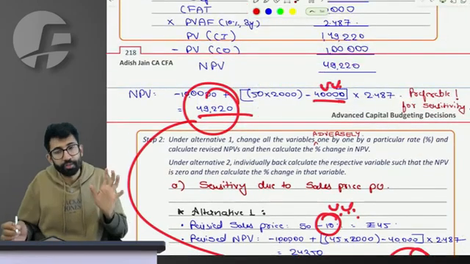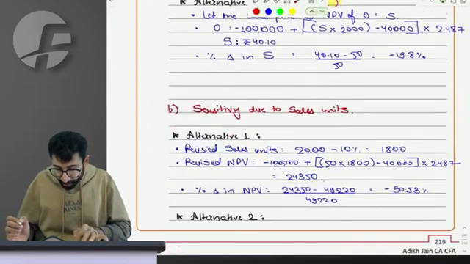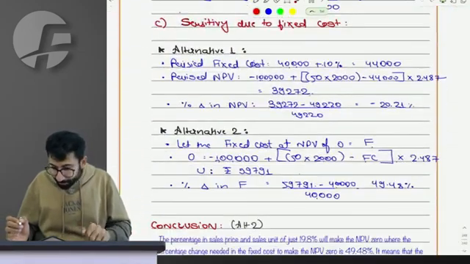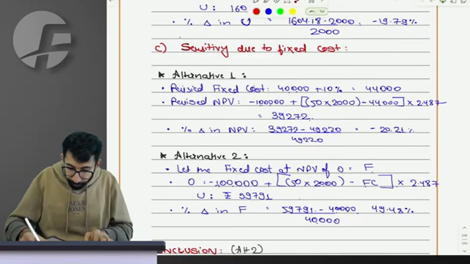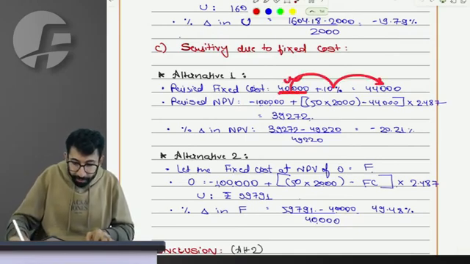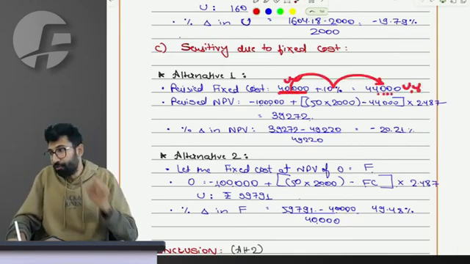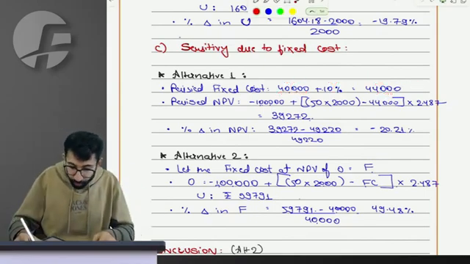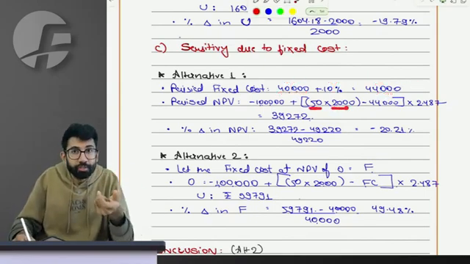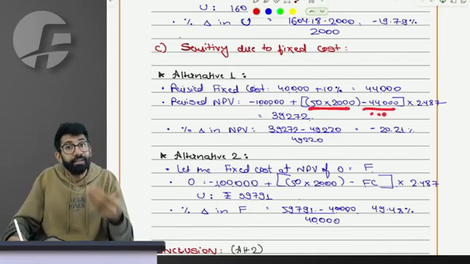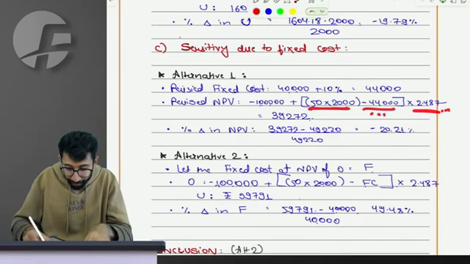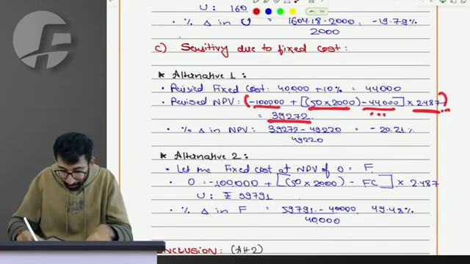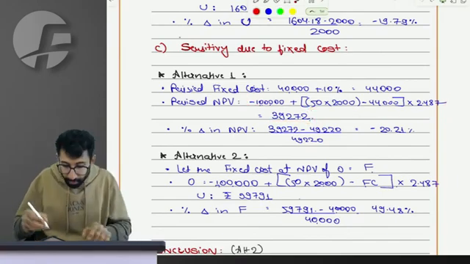Let's say it is fixed cost. Let's do it for fixed cost. Sir, fixed cost, which is 40,000, with a 10% adverse change becomes 44,000. Increase, adverse is increase, yes. So 50, the original sales price, multiplied with the original quantity, minus the increased fixed cost, multiplied by the annuity factor, with my initial cost gives me an NPV of 39,272.